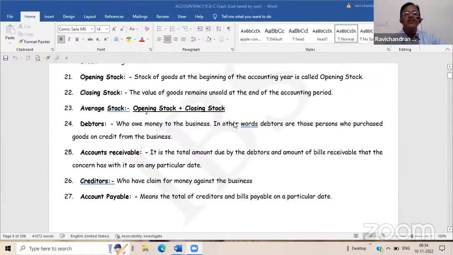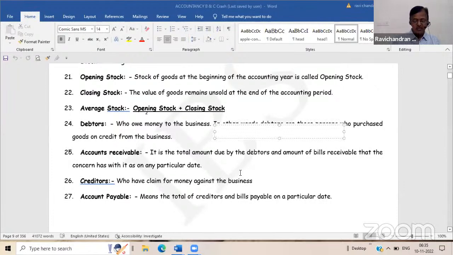Debtors are the customers of the organization. They owe money to us. So the person from whom something is owed to us is known as a debtor. Similarly, accounts receivable is the same way. We can put it in the same way as that of a debtor. Accounts receivable consist of debtors as well as bills receivable, because receivables may have two aspects.